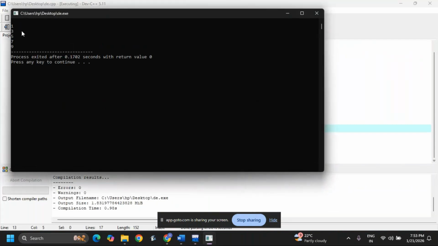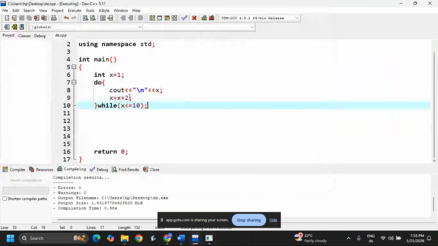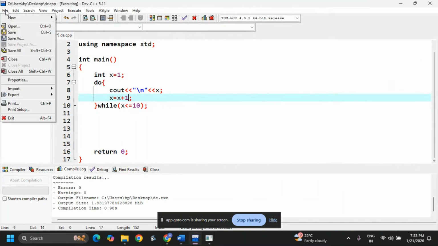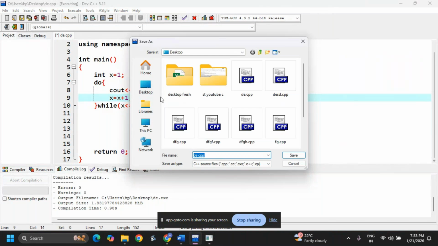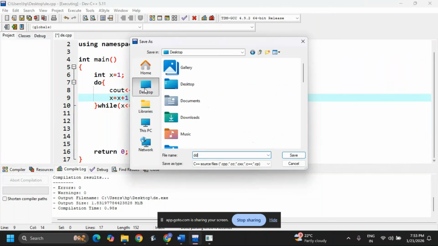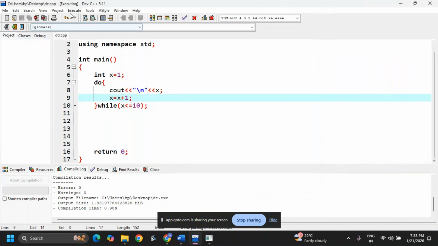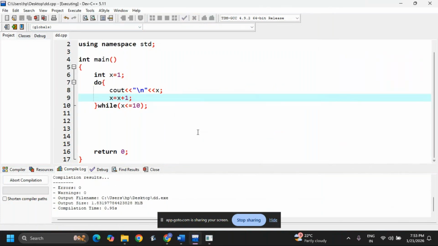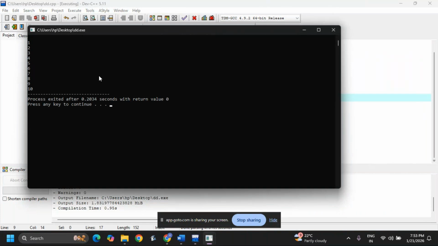Oh, warnings. File, save as the desktop. Okay, save, execute, run the code. Say 1, 2, 3, 4, 10 it is coming.